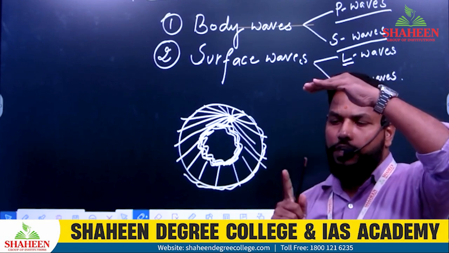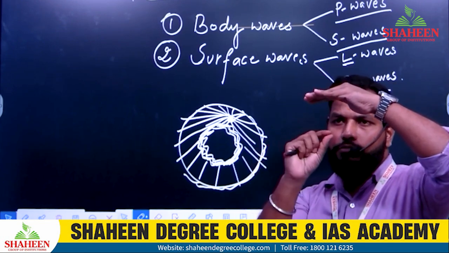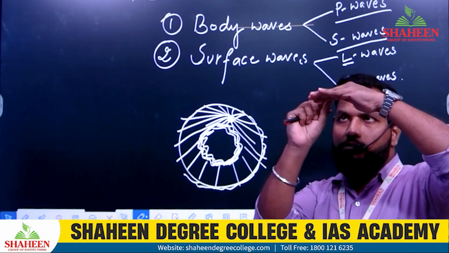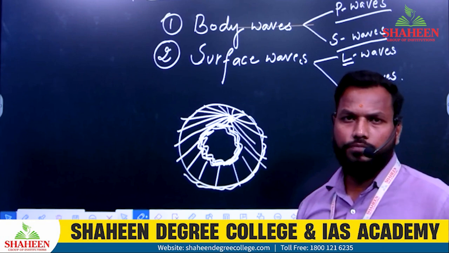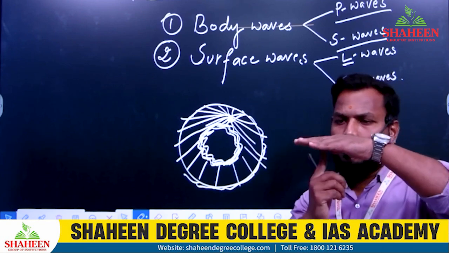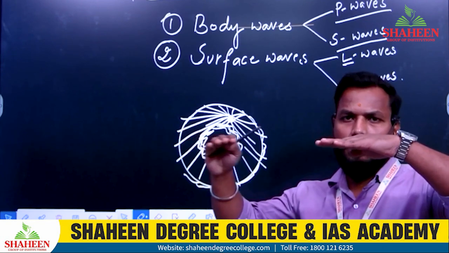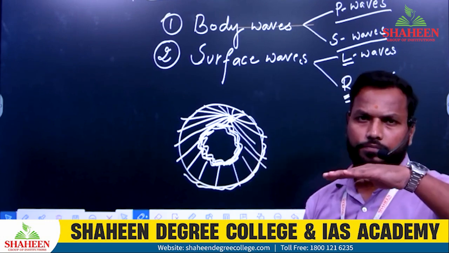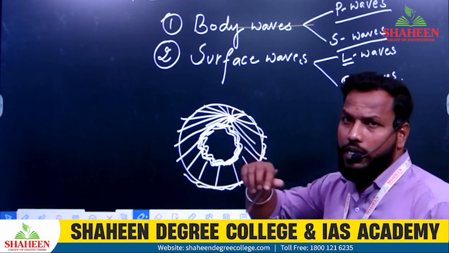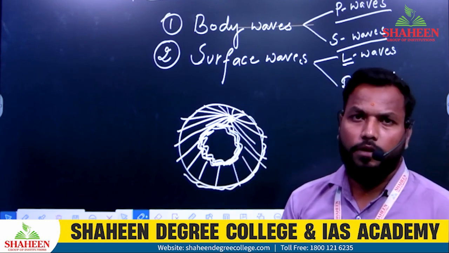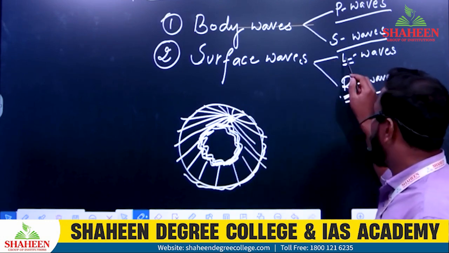From the surface, imagine an earthquake occurs somewhere here and the wave travels horizontally in the surrounding area. Those waves are called surface waves. The waves which travel on the surface of the earth are called L waves.